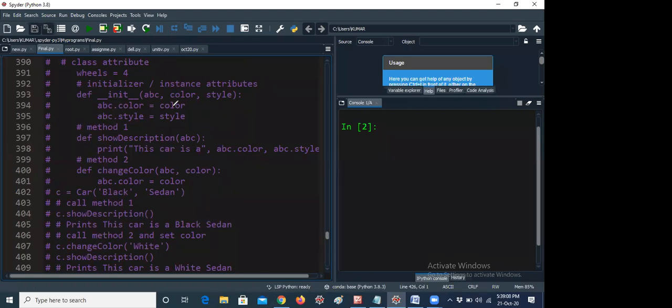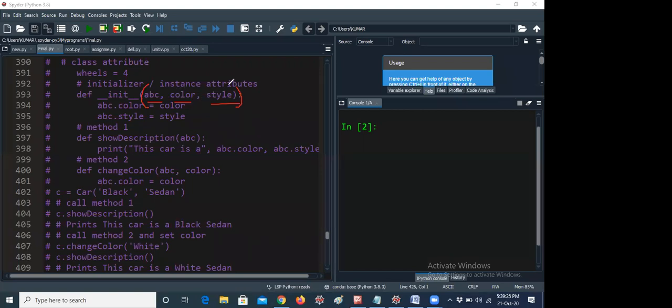Yesterday we discussed this. Here, init takes self, color, style. Whatever arguments are there in the function definition are nothing but the parameters.